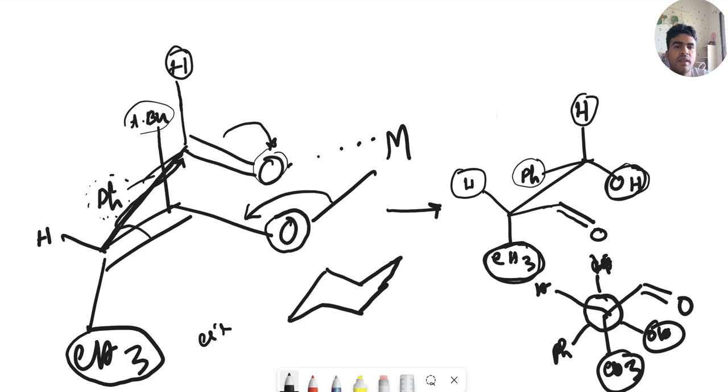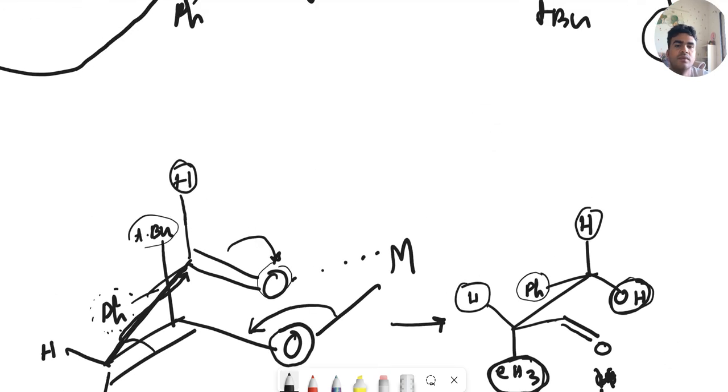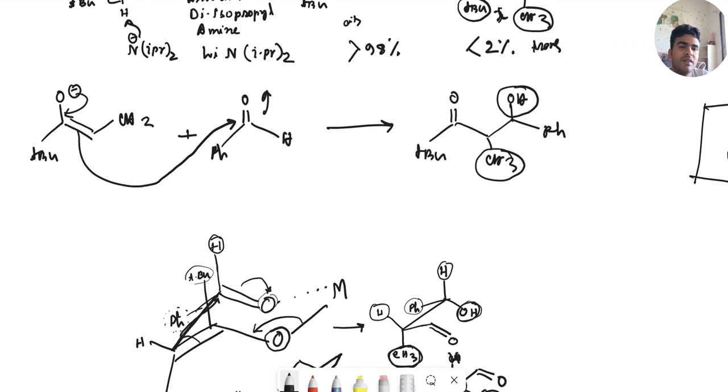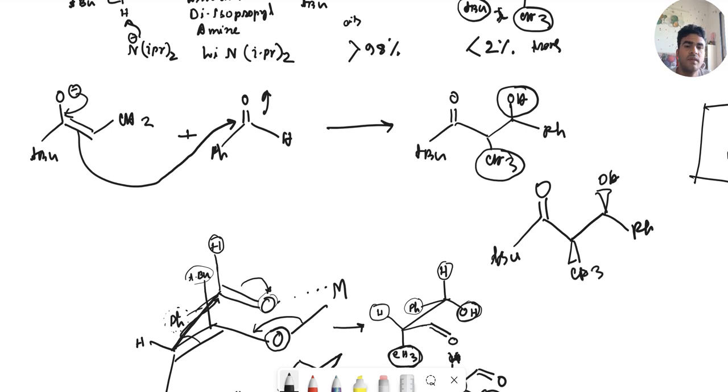So in this question, the CH3 and OH will both be on the similar side. So the product will be with both above, or you can show both below, that are similar only.